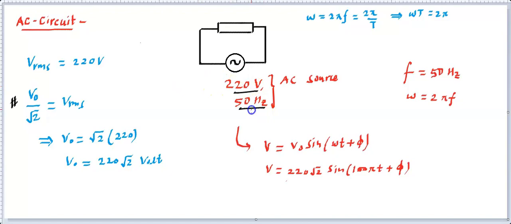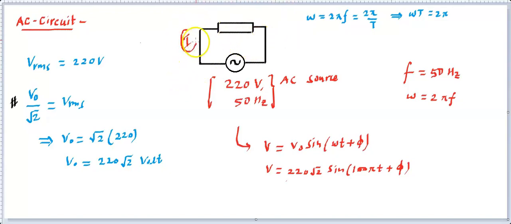Fine. So let's keep up to this point only, and in the upcoming video we will learn how we can calculate the current in any circuit if the voltage is given to us. That means if this information is given, how can we find the current, and then how we will calculate the power dissipation and everything related to the circuit. In a circuit, what is important for us to know is the current flowing through each branch or element, and the potential difference across each element.